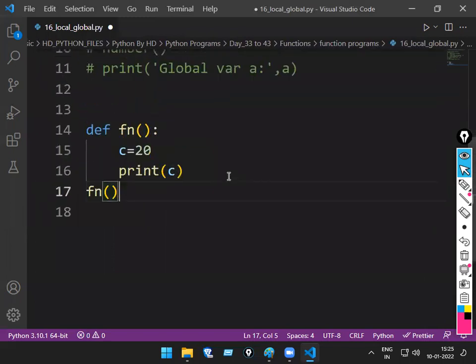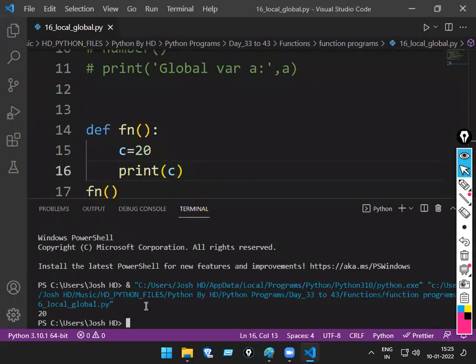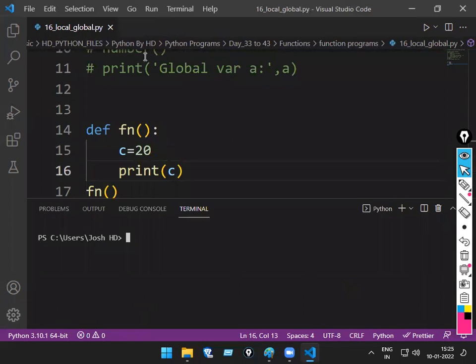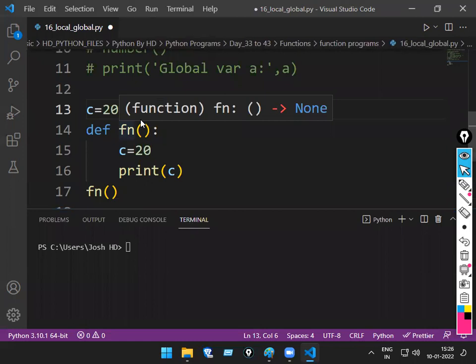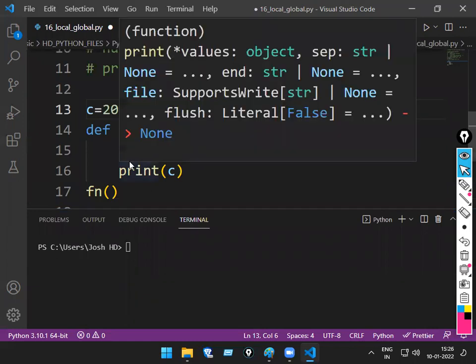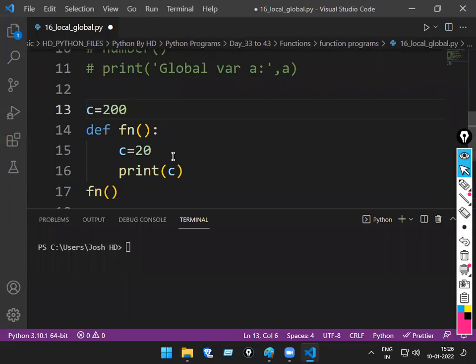Focus properly. If I run this code, what is the output now? 20. Yes. Now suppose outside also I have a c value, suppose 200 rupees globally. Inside, c is 20. When I'm calling the function, will it take from inside or outside? Inside. Outside also has it, inside also has it, but when I have it inside, it will take the inside one, which has the highest priority. If I call the function and print c, what gets printed? 20.